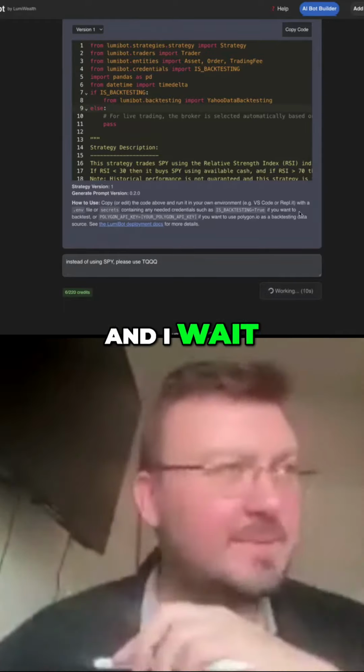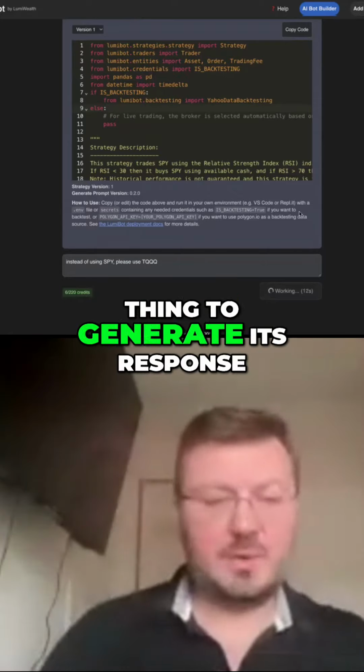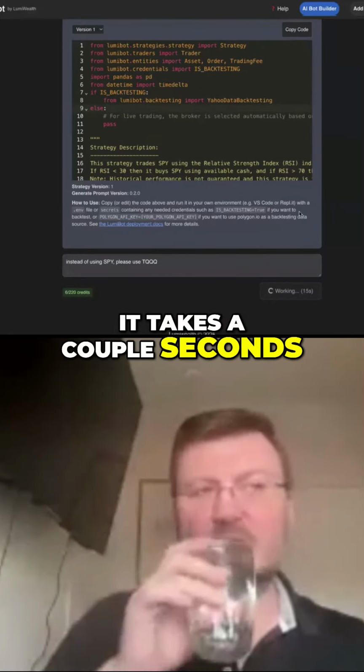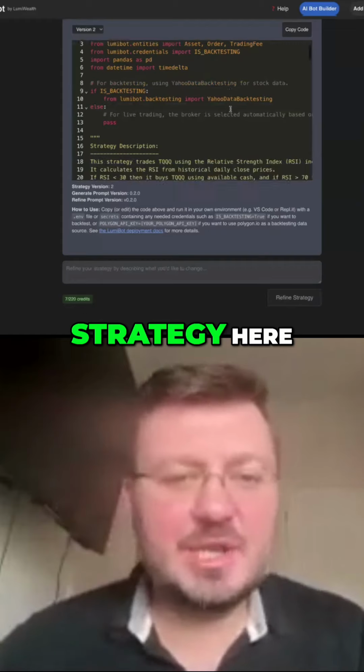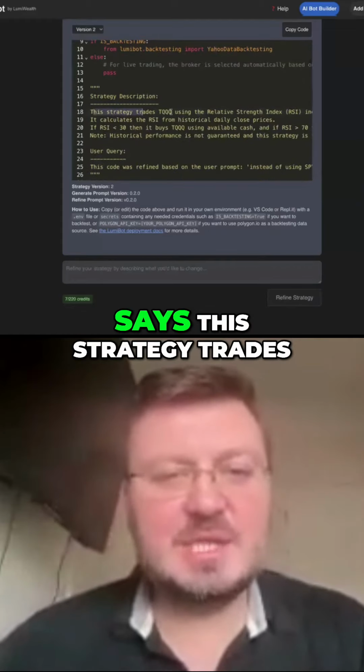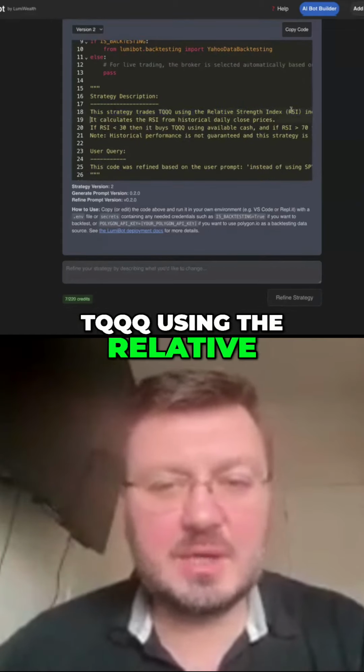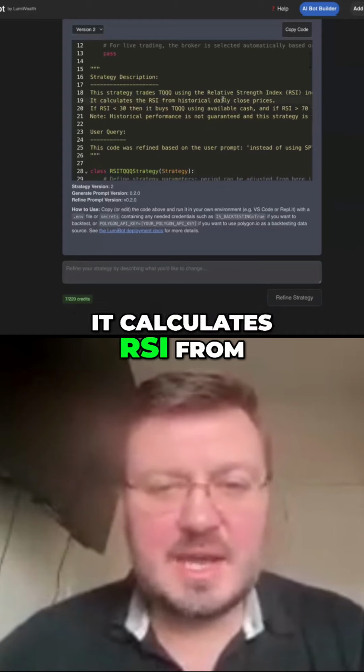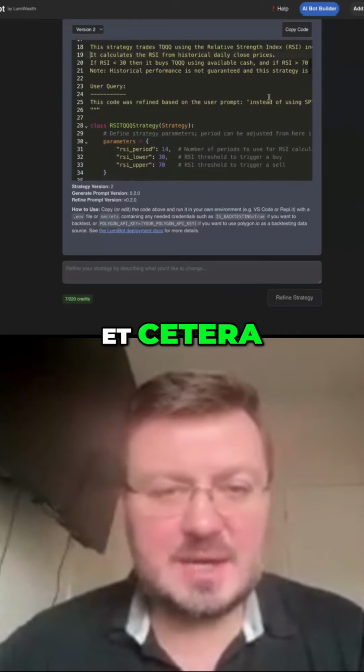I hit refine and I wait. Right, I wait for this thing to generate its response. It takes a couple seconds. Right, there we go. We have a new strategy here. You can even see in the description it says this strategy trades TQQQ using the relative strength index. It calculates RSI from historical daily close prices, etc., etc.